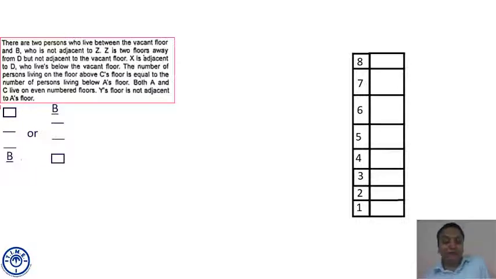And further condition says B is not adjacent to Z. B and Z cannot occupy consecutive floors.